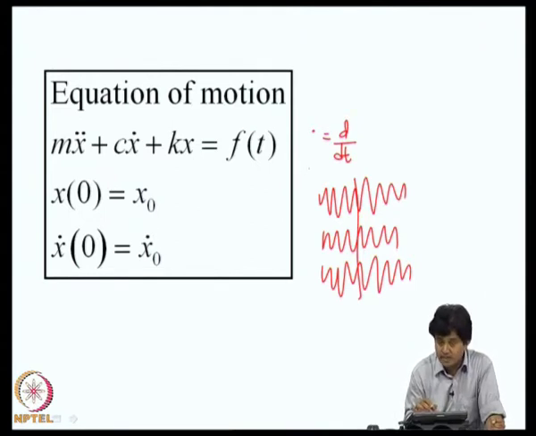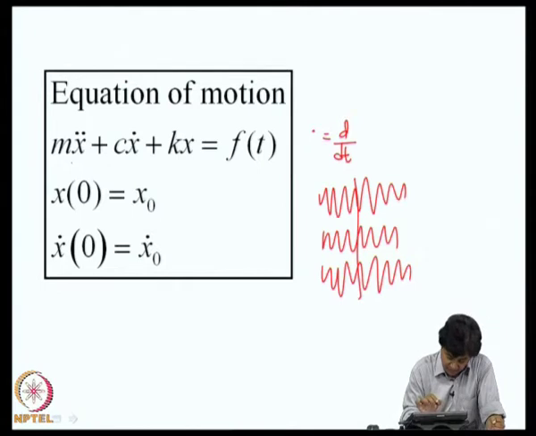The question we would ask is, if I know the complete description of f of t as a random process, that would mean the definition of nth order probability density function for any n. The question is, what is the corresponding description of x of t? Can I get the complete description of the random process x of t? That would be the first question.